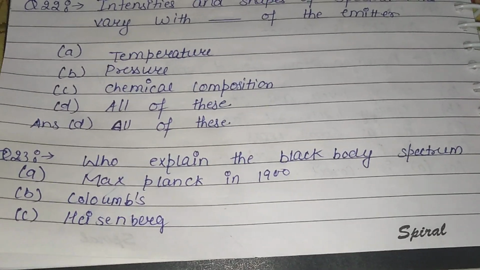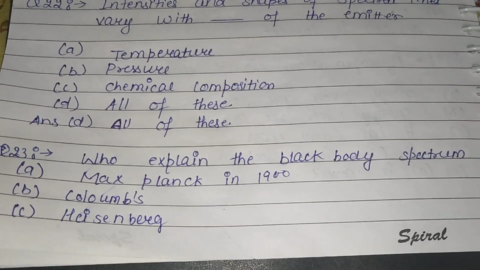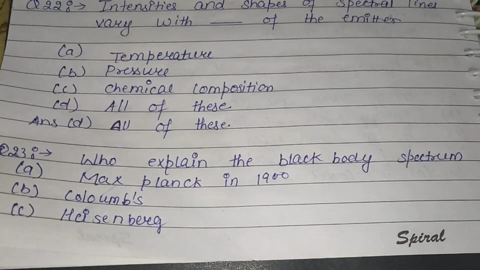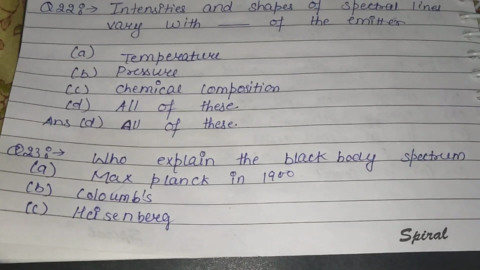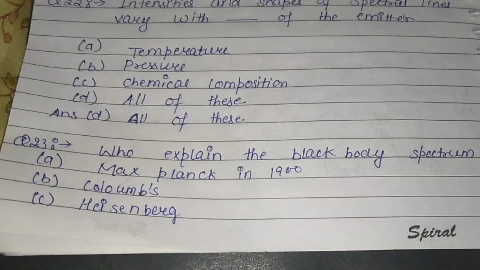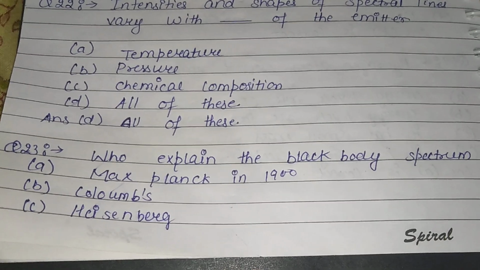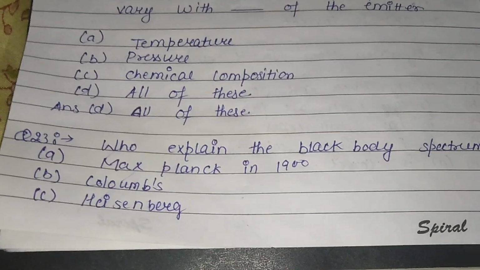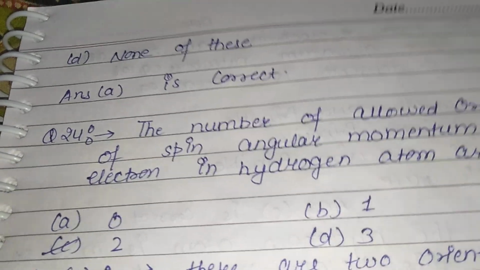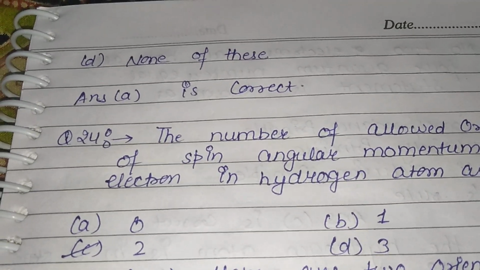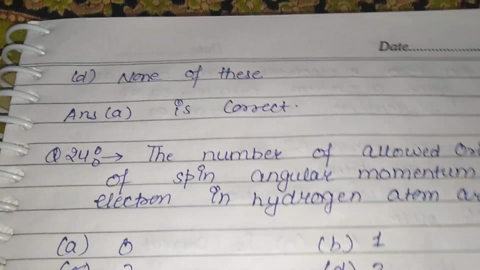Now question 23 is, who explained the black body spectrum? Means black body spectrum explained by which scientist? A. Max Planck in 1900, B. Coulombs, C. Heisenberg, D. None of these. So A is correct, it is explained by Max Planck in 1900.